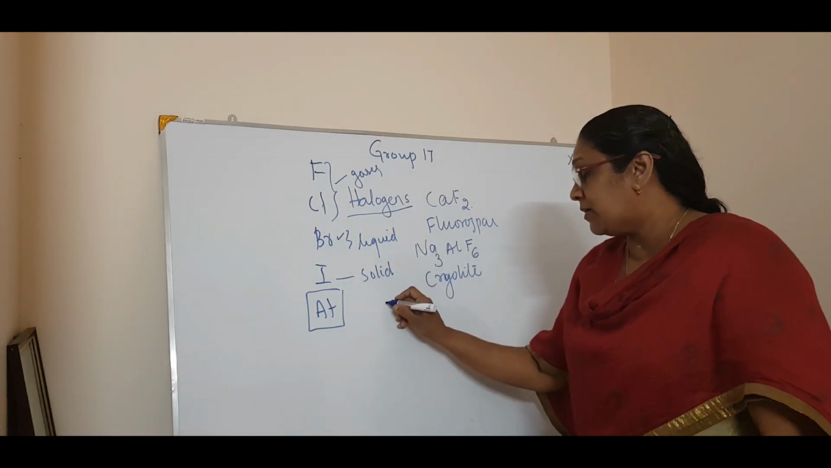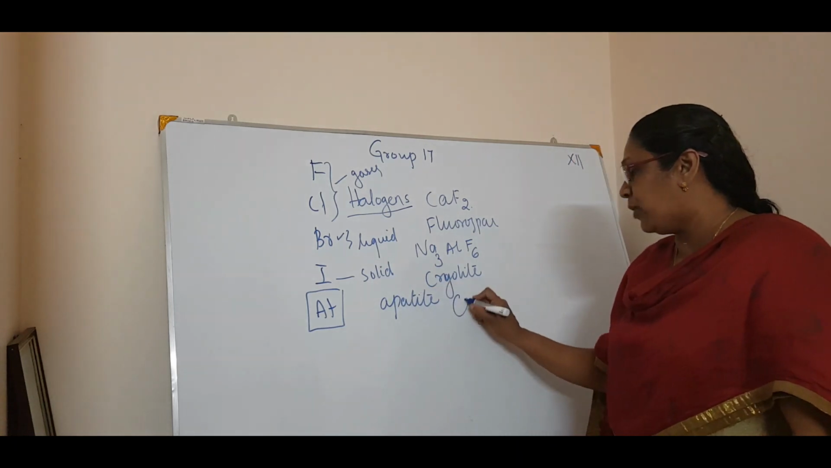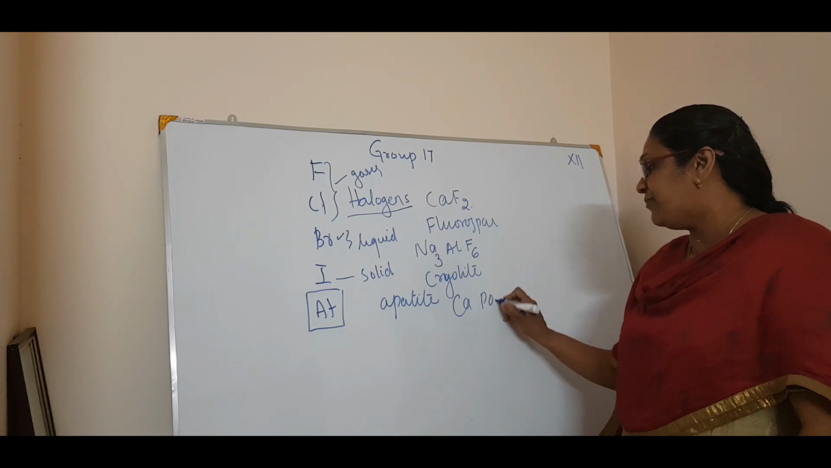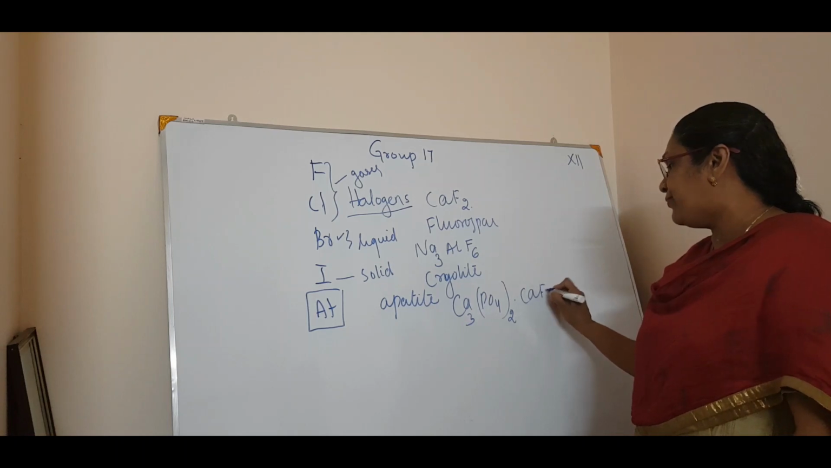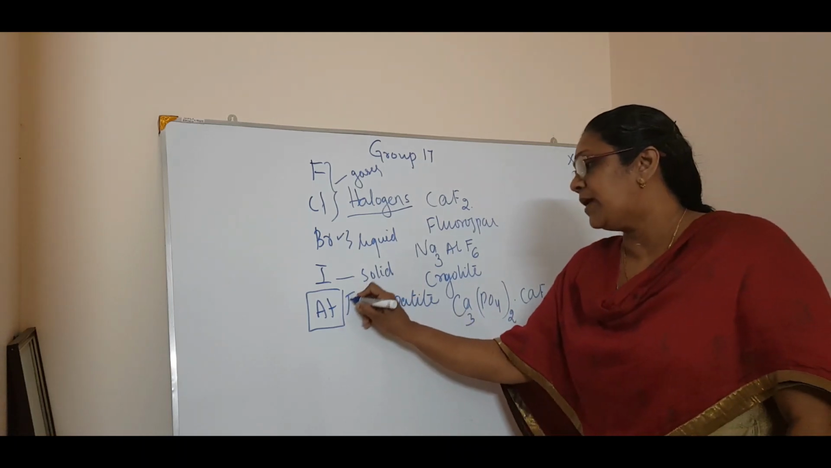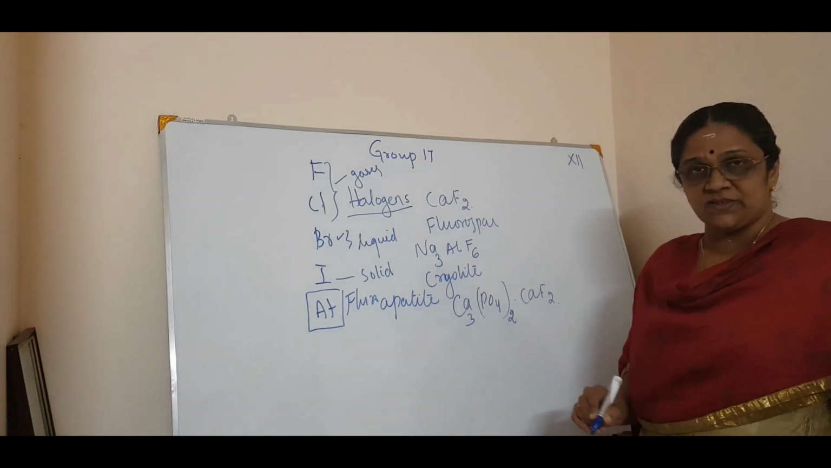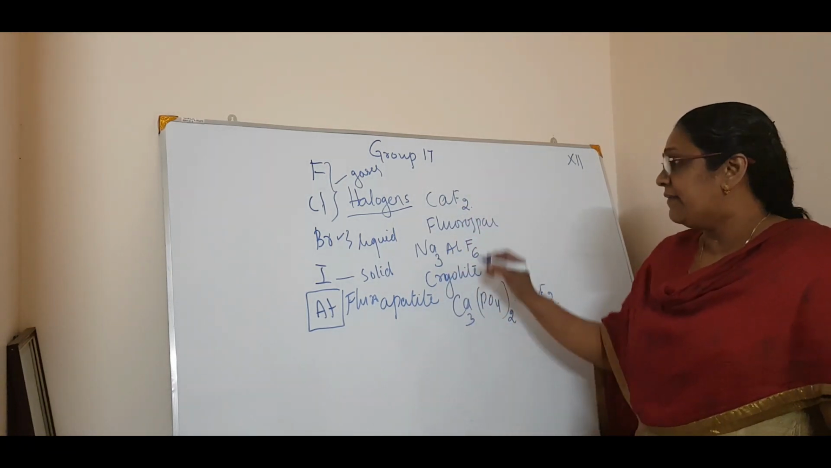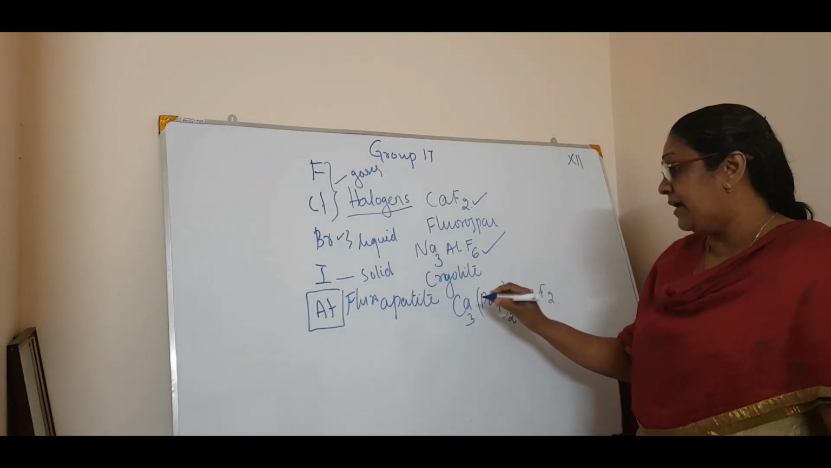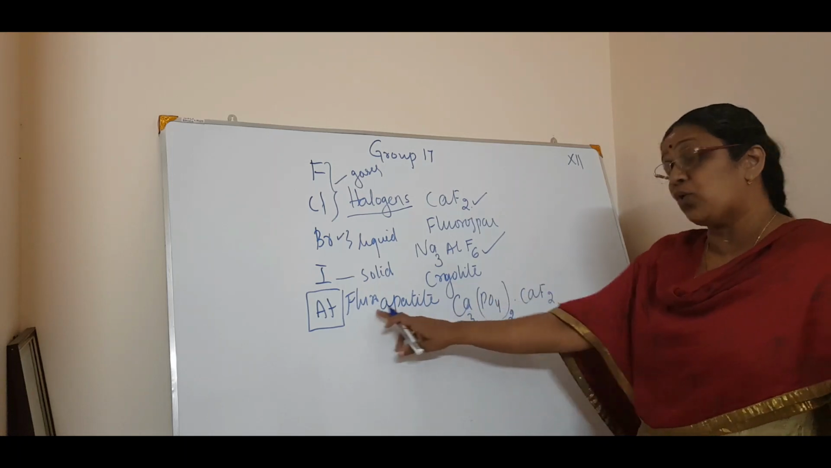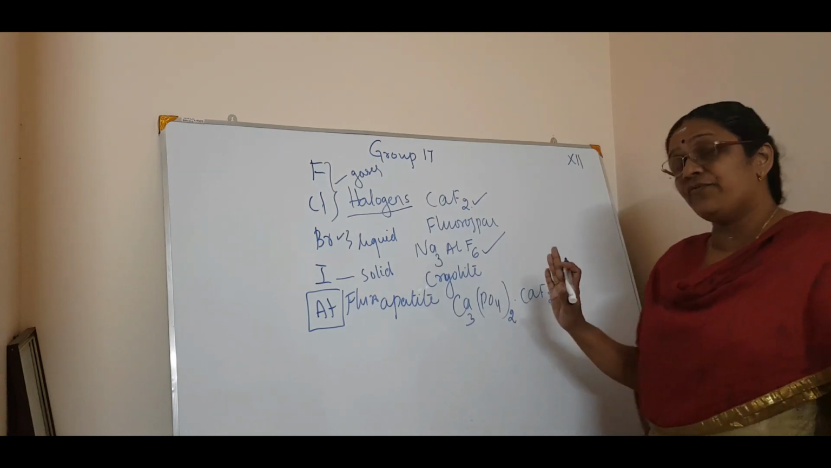Again, apatite, fluoroapatite. Fluorine is seen in fluoroapatite. Fluoroapatite means it is a mixture of calcium phosphate, that is Ca3(PO4)2, with CaF2. So fluorine is seen in all these compounds in little amounts. That is calcium fluoride, then sodium aluminum fluoride, that is cryolite, and apatite, that is fluoroapatite, a mixture of calcium phosphate and calcium fluoride.